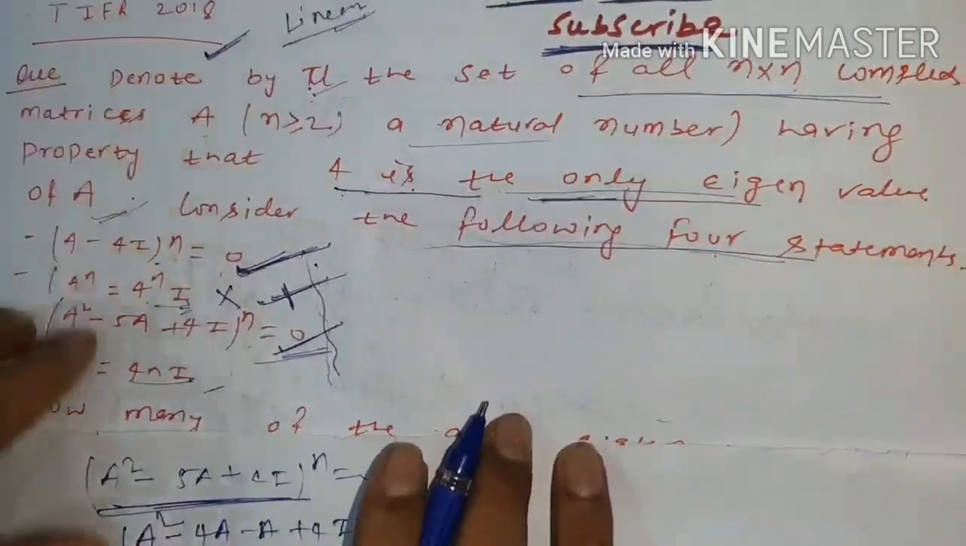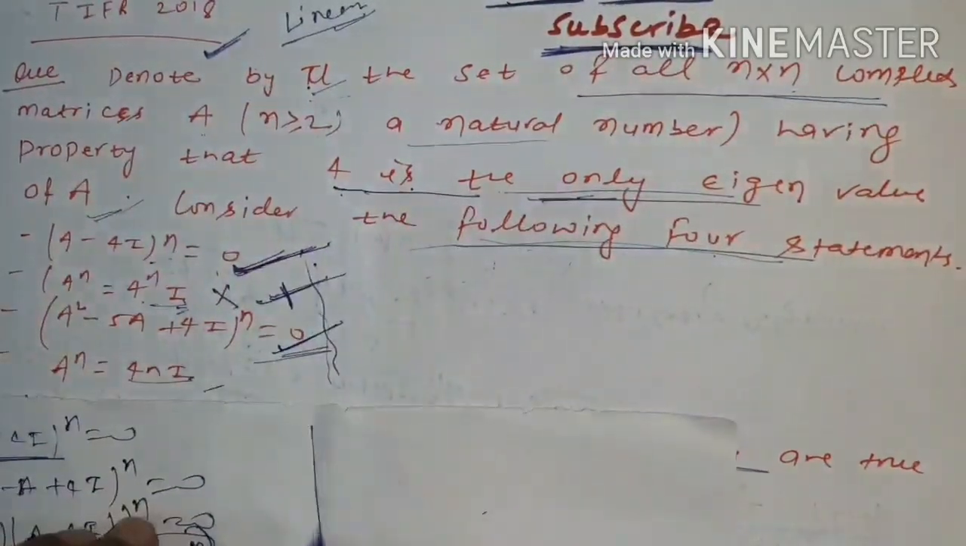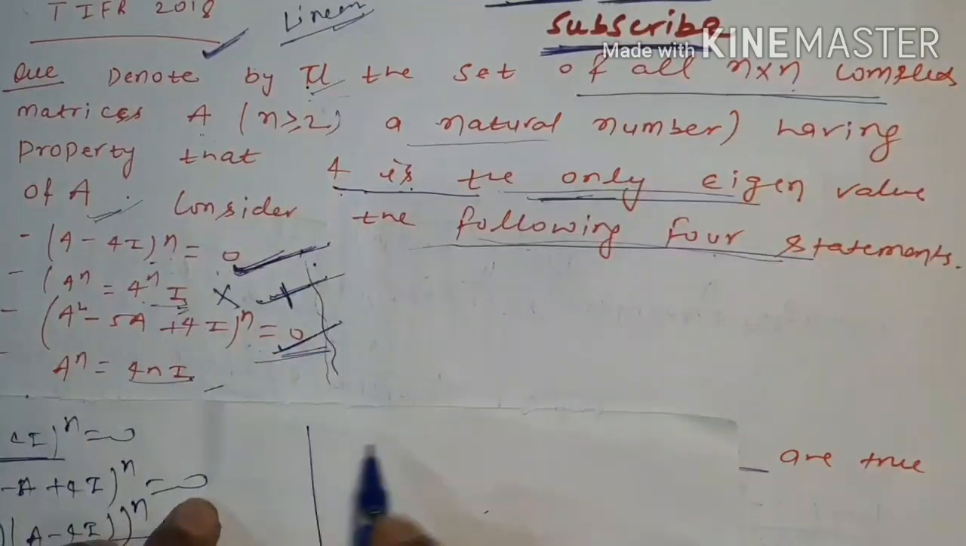So this statement is also true, and the second statement is wrong. Now come to the fourth statement. What is the fourth statement? A to the power n.